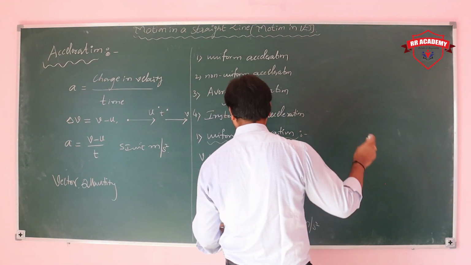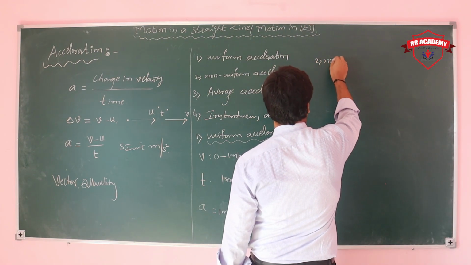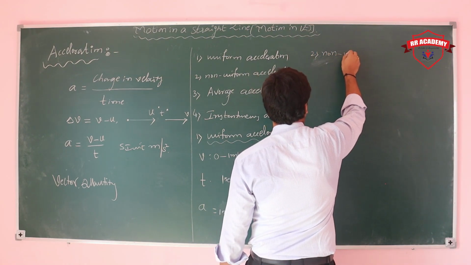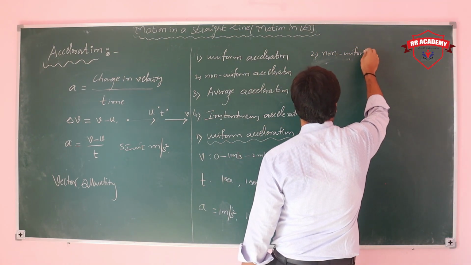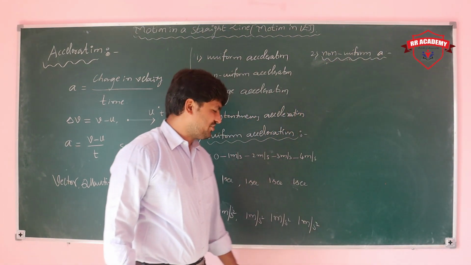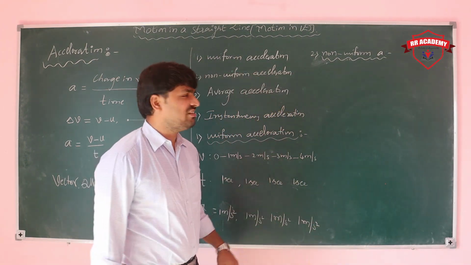Next we'll see non-uniform acceleration. What is non-uniform? Non-uniform means unequal change in velocity in equal intervals of time. See here, unequal change in velocity in equal intervals of time.